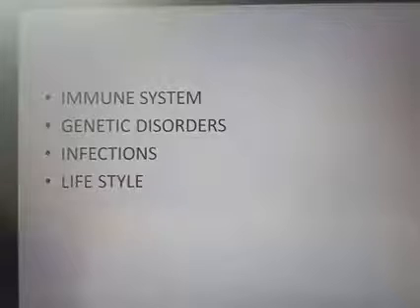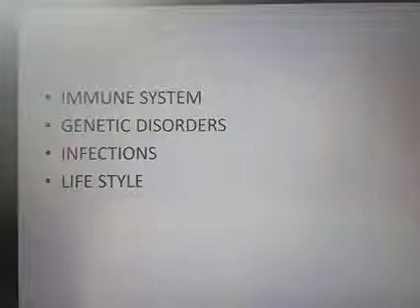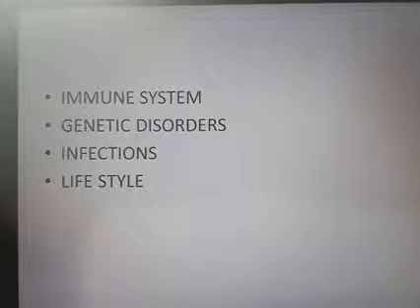Okay, so the types of diseases. Diseases are broadly classified into two categories that we discussed: the congenital, which means genetic disorders, and the acquired diseases. Congenital means through birth. These are genetic diseases or congenital diseases.